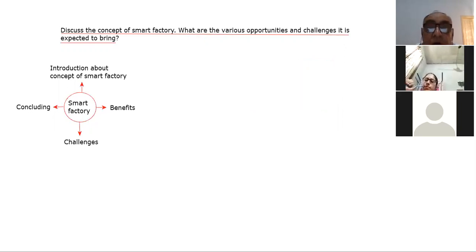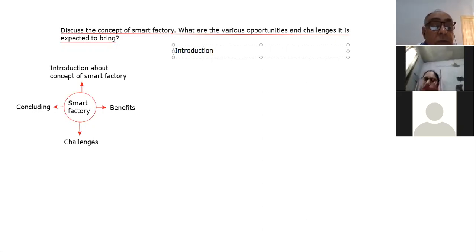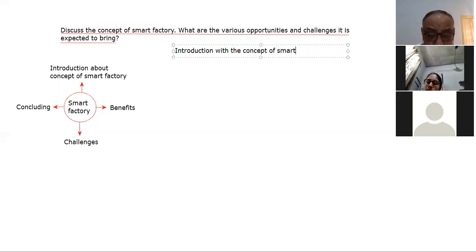So this is the point. So the next is an introduction about the concept of smart factory. We will write that. Introduction with the concept of smart factory. In this, we will discuss that also, right? So let me write here concept of smart factory only. Right? So that is the concept of smart factory.